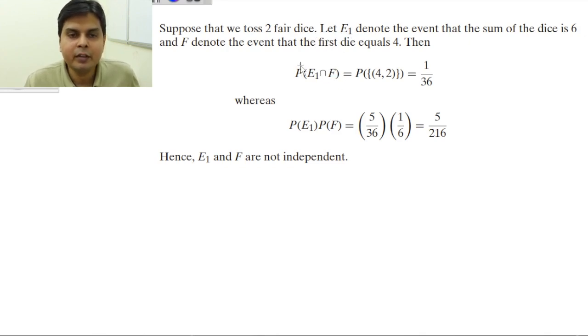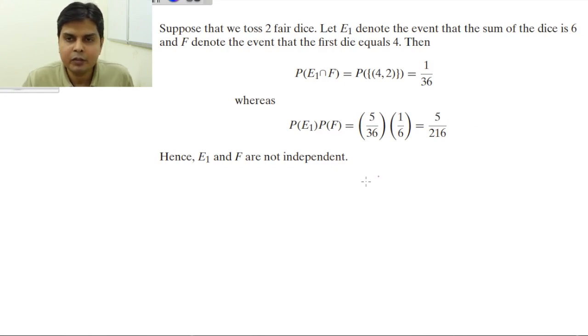So what is the idea? You find the probability of E1 intersection F. When you go for E1 intersection F, it means E1 and F both are happening. When F is happening, you get 4, and E1 is that the sum is 6, so the other die has to be 2. So the probability of obtaining 4, 2 will be 1 by 36, because there are 36 equally possible outcomes. Now what is the probability of E1? That is 5 by 36, denoting the event that the sum of the dice is 6.